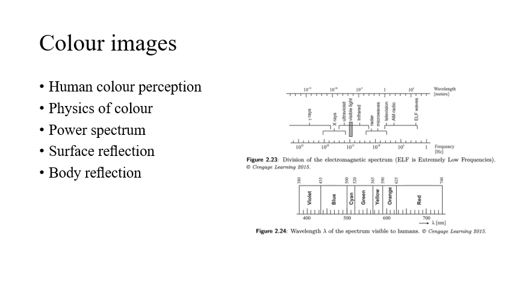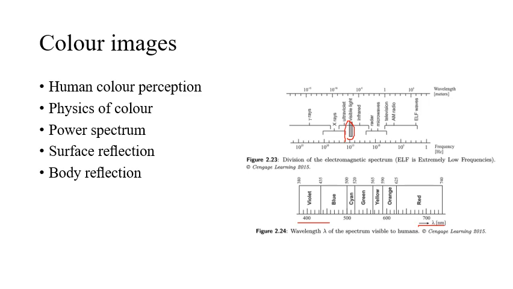The first figure, 2.23, is the complete electromagnetic spectrum, and the part from approximately 400 to 700 nanometer is what we call the spectral colors.